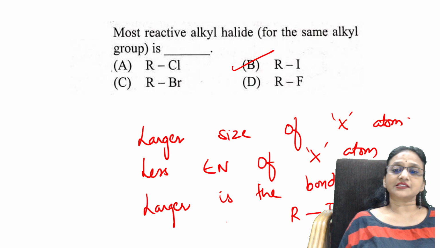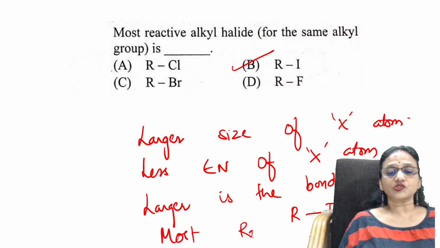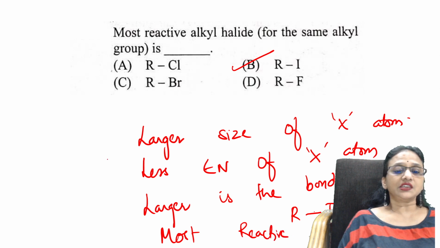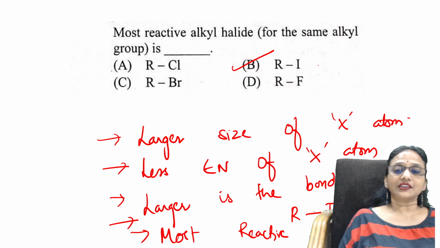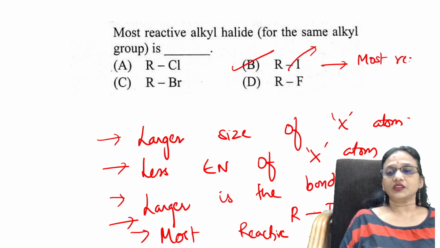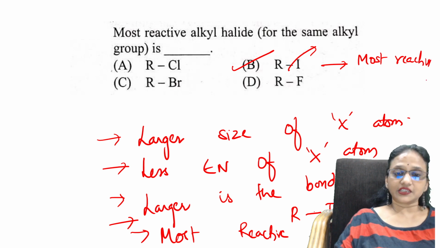That's the reason. What will happen? It is most reactive. It can easily break the bond and become active. It can easily break, so it is most reactive. Easy.